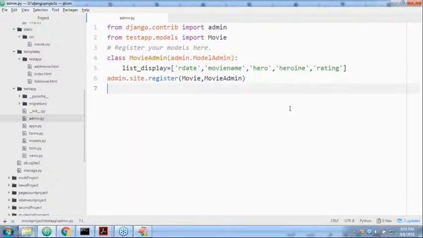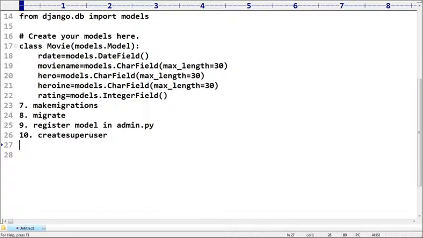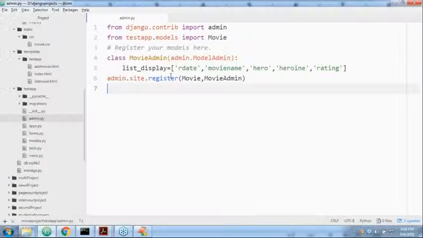That's all. Sir, is everyone in a position to understand, right? Now admin.py is also completed. In my database, the table is ready. If I take a class name something else in admin.py, class name means which name? Here this name, right? MovieAdmin, this name. Any name you can take, no problem at all. It can recognize automatically. Sir, compulsorily should it be MovieAdmin? No. Any name you can use.